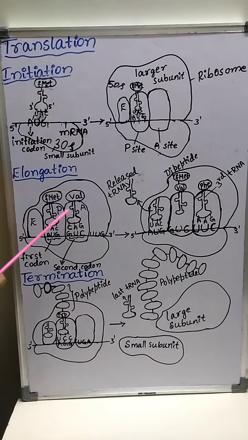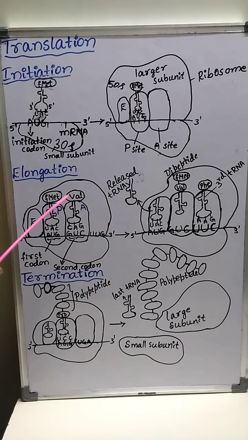The peptidyl transferase enzyme catalyzes the formation of the peptide bond between the first and second amino acid.